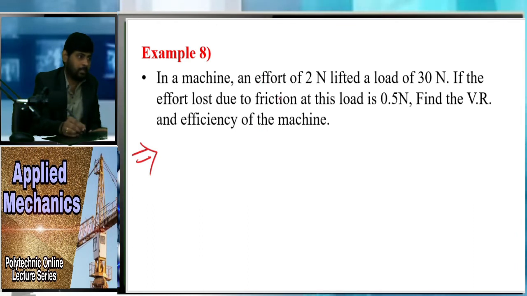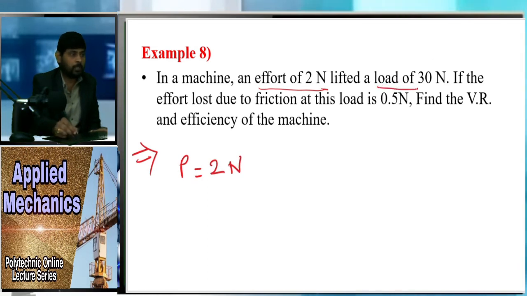What it said, an effort of 2 Newton lifted a load, means here effort is given to us, that is nothing but our P. P is 2 Newton. After that what it said, load of 30 Newton. 2 Newton effort will lift the load how much? 30 Newton. That is, W is also given.